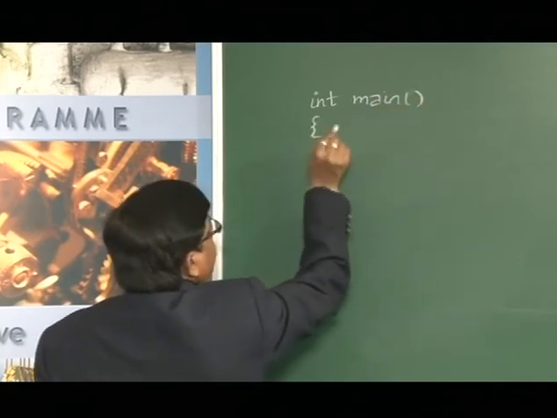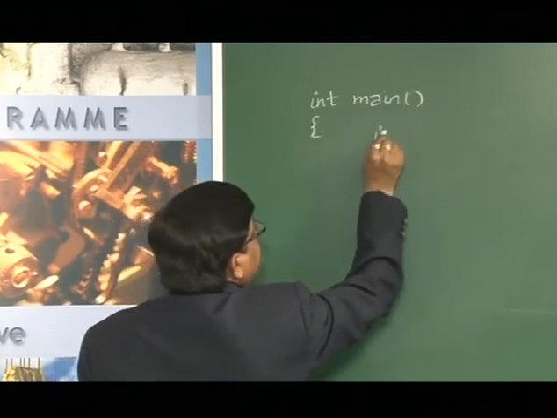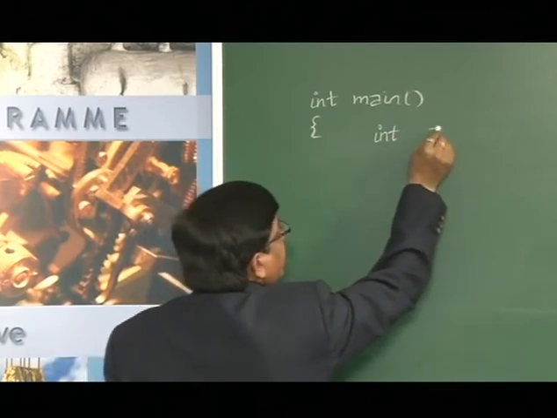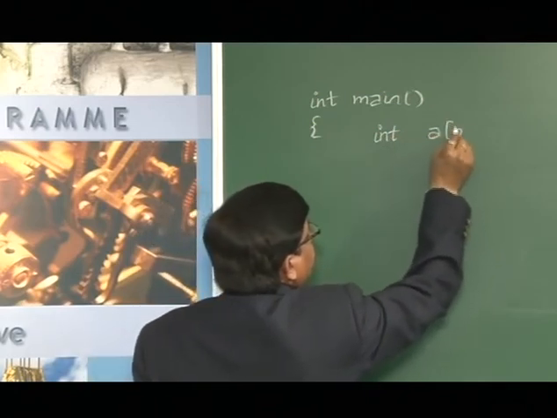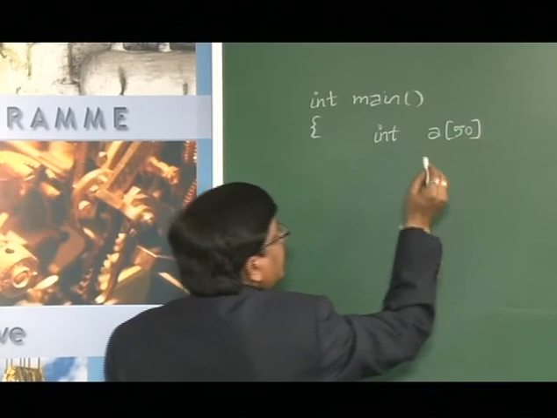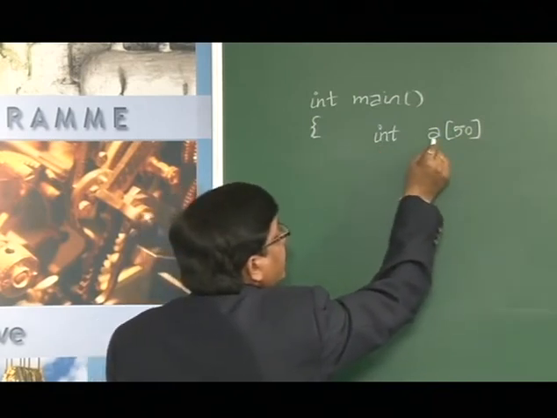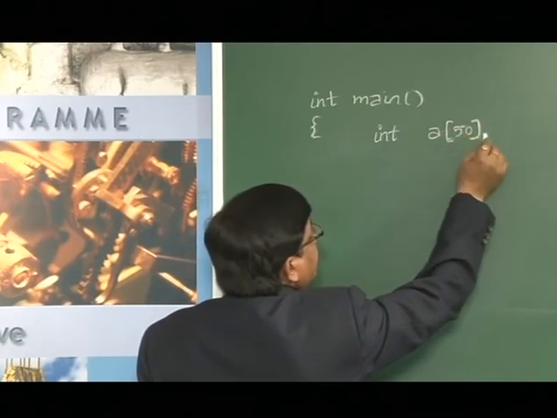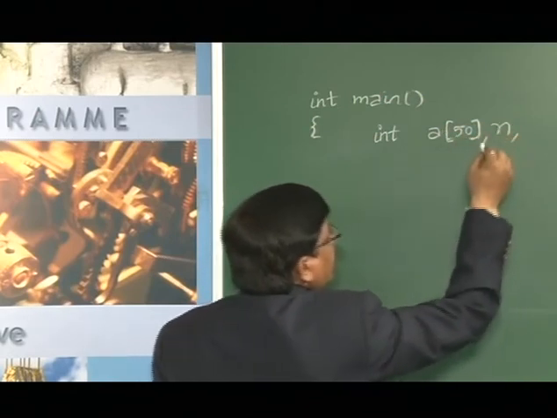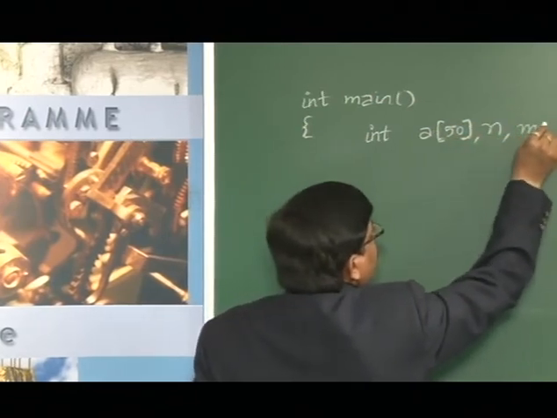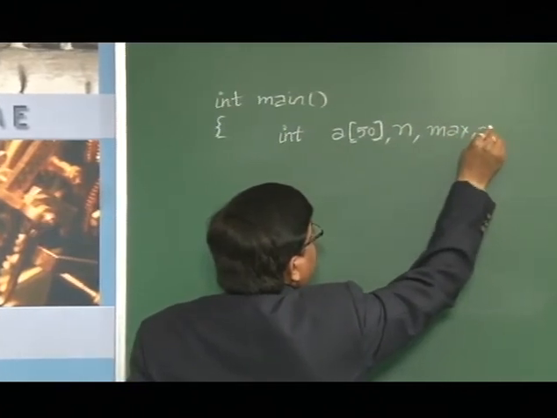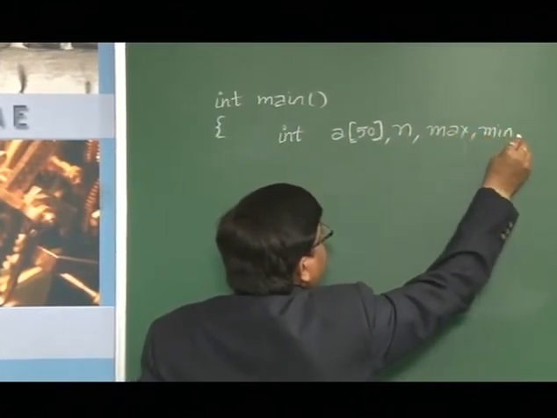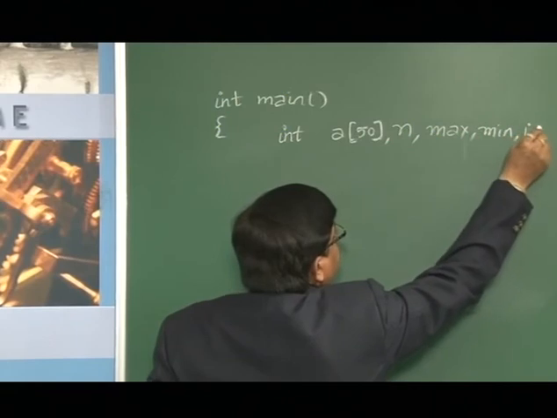The program variables required here: int, the declaration of the array, a of 50. Whenever I am declaring the array, see that the data type, name of the array, then within the square brackets I should specify the number of elements. Then I require one more variable, n, the number of elements, and two variables, max and min, and a loop iterator i.